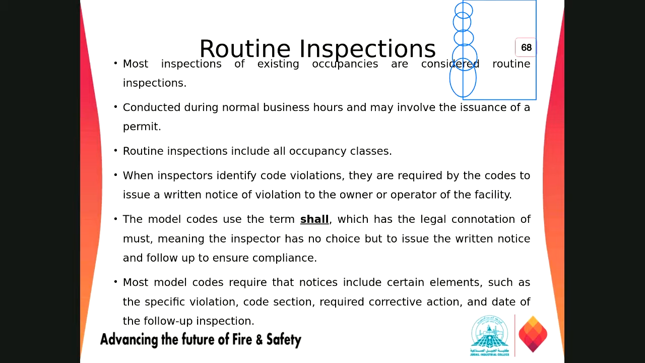Right? The model codes require that the notice includes certain elements such as the specific violation, code sections, required corrective action, and date of the follow-up inspection. Suppose you go to a facility and find some violation. You have to give them a notice that there is a violation in this area, that your sprinkler system valve is out of service, or the fire pump unit is not working. You have to correct it within this time frame, the date of the follow-up inspection, and then the inspector will come again and look to see if you have corrected those mistakes or not.